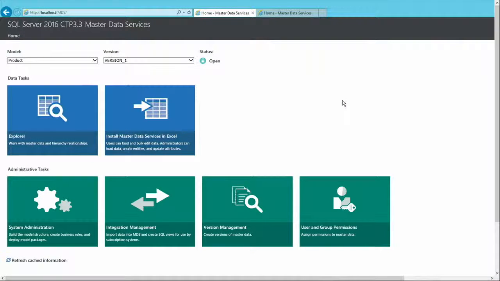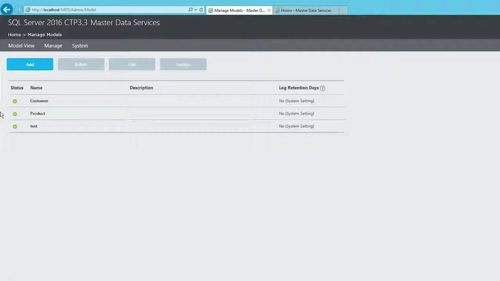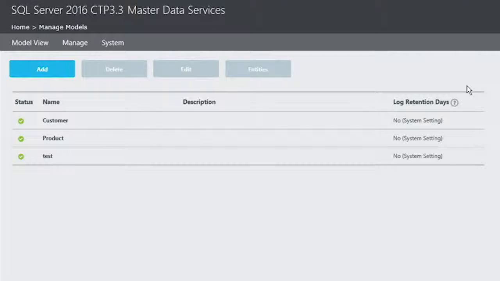This is the new interface for Master Data Services. To create an entity sync relationship, you need to go into the System Administrator tile. Click on it. What you are seeing now is the Manage Models web page. The three models listed here are the sample models that are available out of the box in SQL Server. So I have the customer model and a product model that I'm going to use today for the demo.